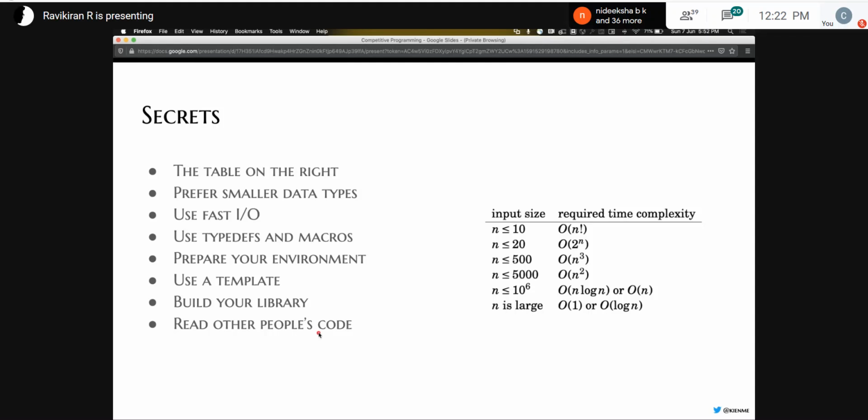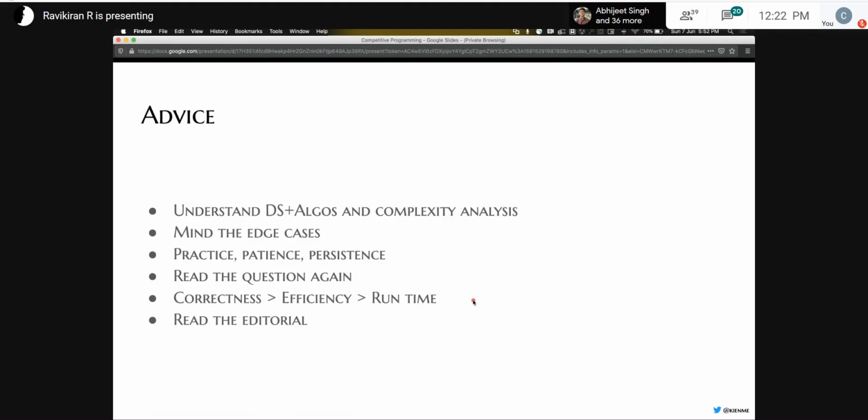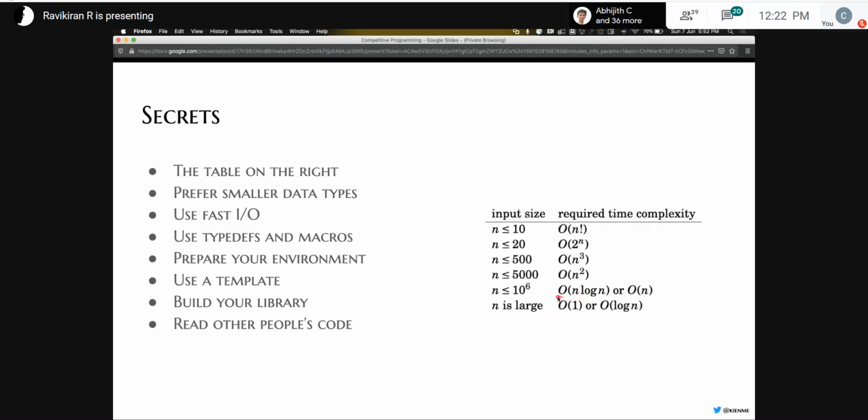One of the most important things you need to learn is the table on the right. You don't have to learn this by heart. You can look this up, but with time you'll have a clear idea of why this happens. Just by looking at the input size and constraints, it'll give you an idea of what sort of algorithm is expected. For example, if you look at this example, binary search, you can see that n values are less than 10 power 5, which if you check in this table, says you can use something like n log n or O of n. And by looking at this, it will tell you that maybe there's a sort involved.